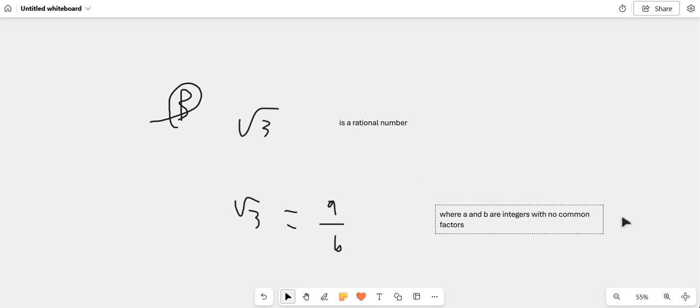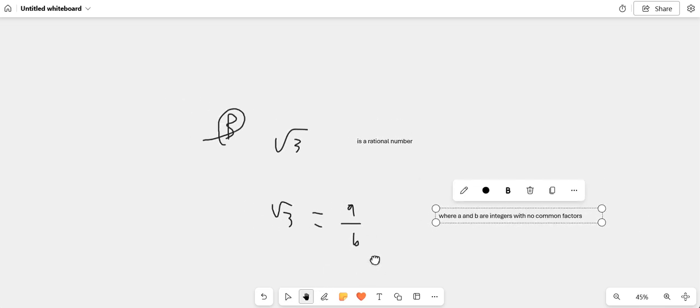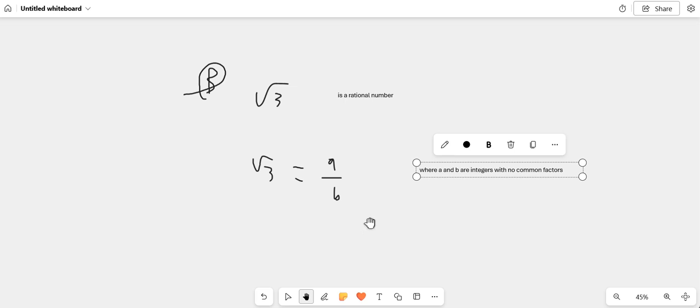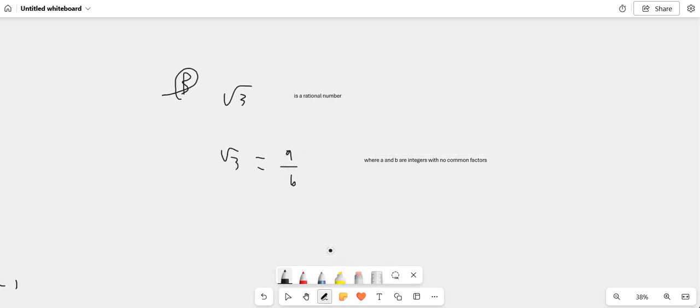So let's look at this situation now. We've got root 3 is equal to a over b. Proving anything is a rational number, you always follow the same kind of format. So do that and then square both sides. So 3 is equal to a squared over b squared. And then times b squared, you get 3b squared is equal to a squared.